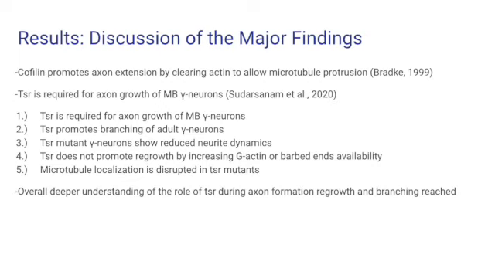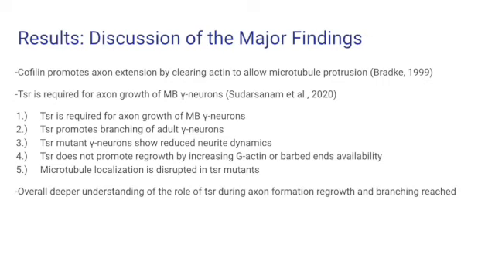With this hypothesis, the paper was able to elaborate on axon formation with respect to twinstar's role in axon regrowth of Drosophila mushroom body γ-neurons. Regarding the major findings within this paper, the role of twinstar during axon regrowth and branching were met. Sudarsanam et al. discovered 5 findings revolving around the role of twinstar during axon formation.